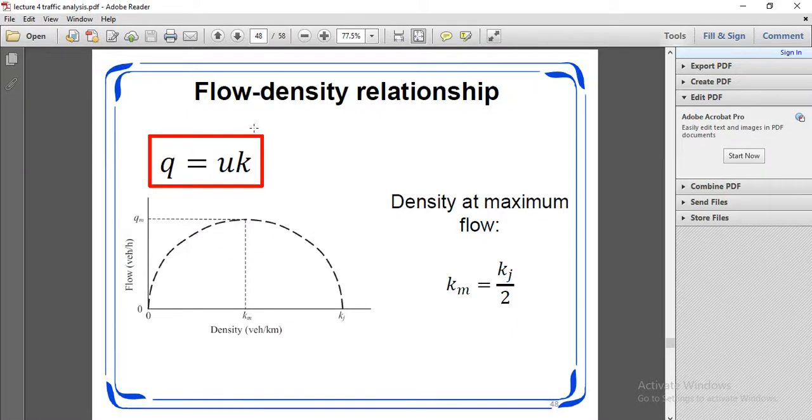Q is equal to the density at maximum flow. Km is equal to Kj upon 2.